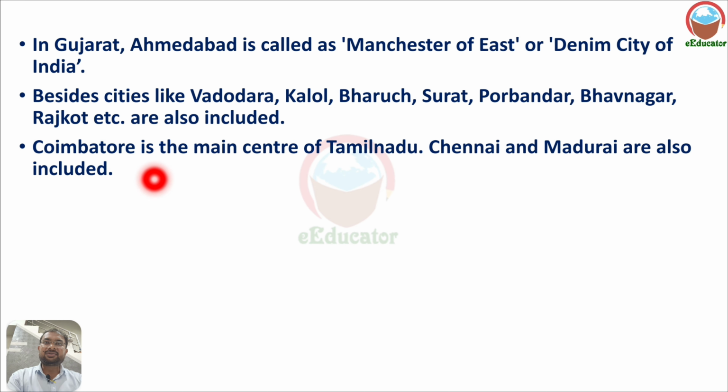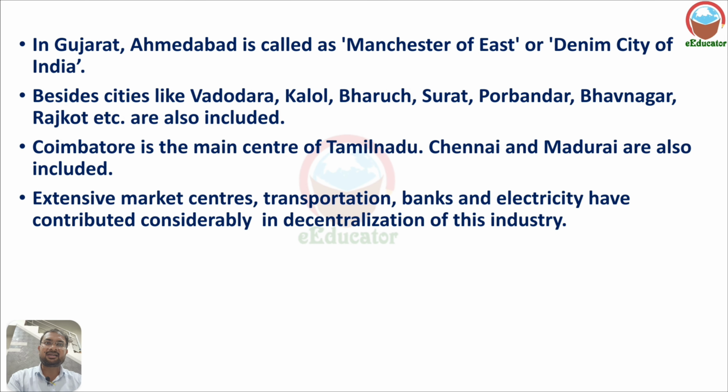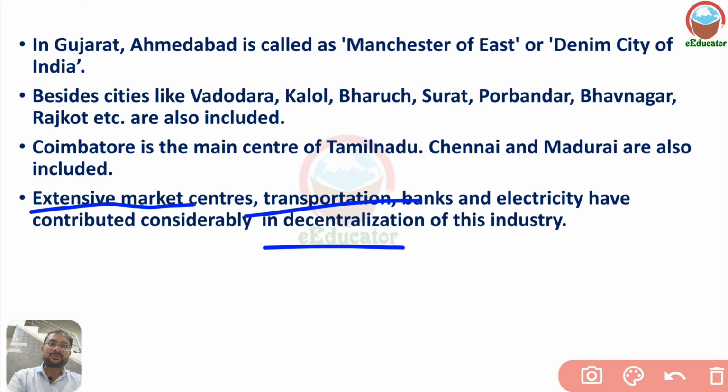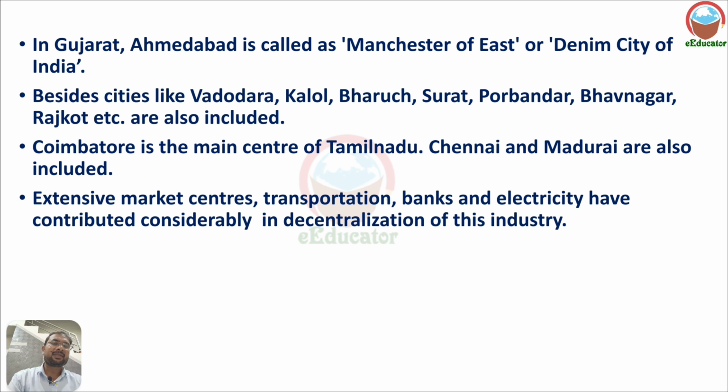Coimbatore, the main center in Tamil Nadu, and Chennai and Madurai are also included in Tamil Nadu. Extensive market centers, transportation, banks and electricity have contributed considerably to the decentralization of industry. Because of the extensive market, transportation facilities, financial banks and available electricity, more industries have been established across India.